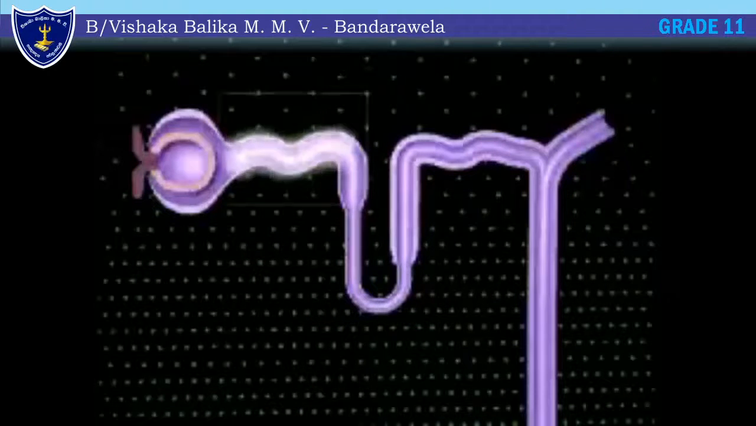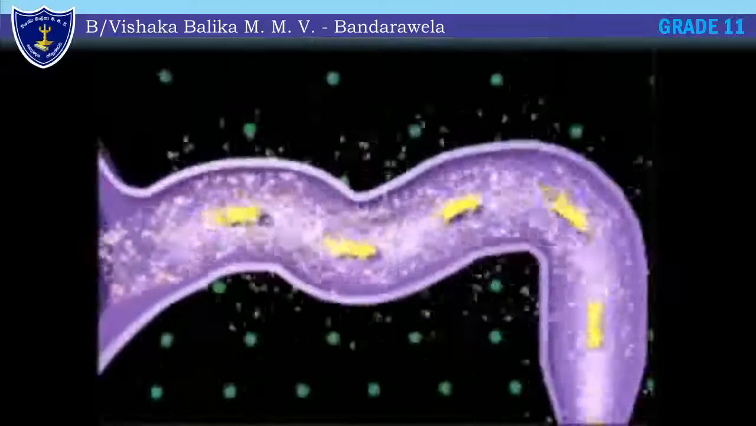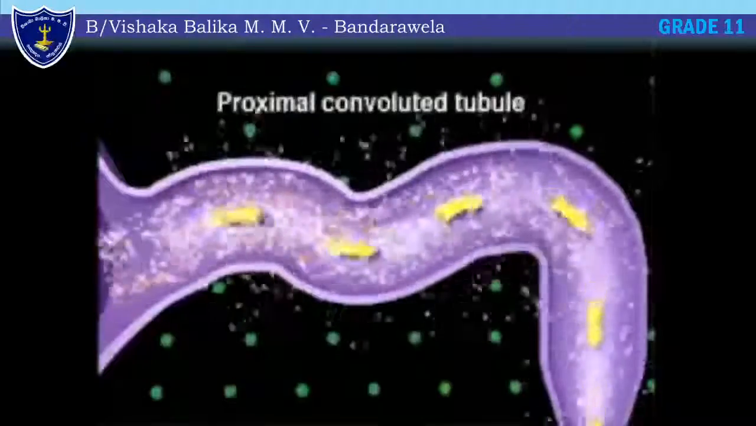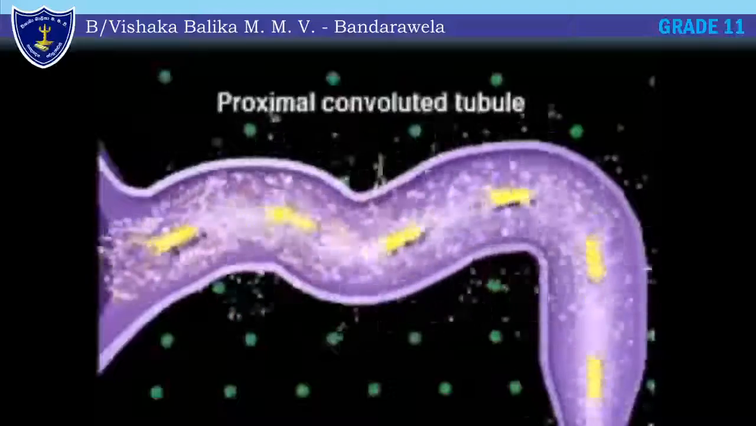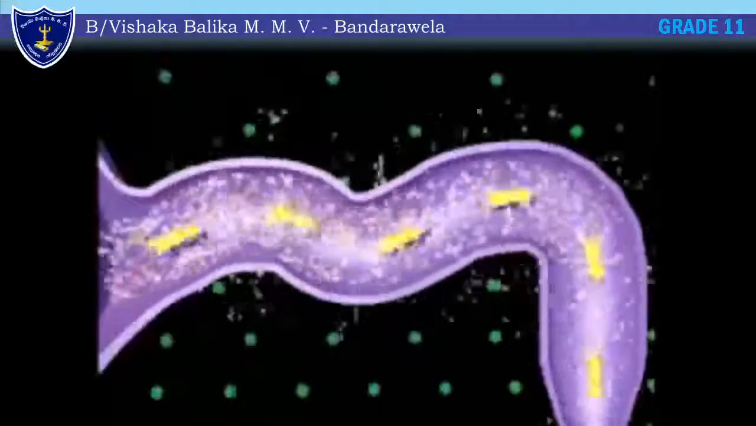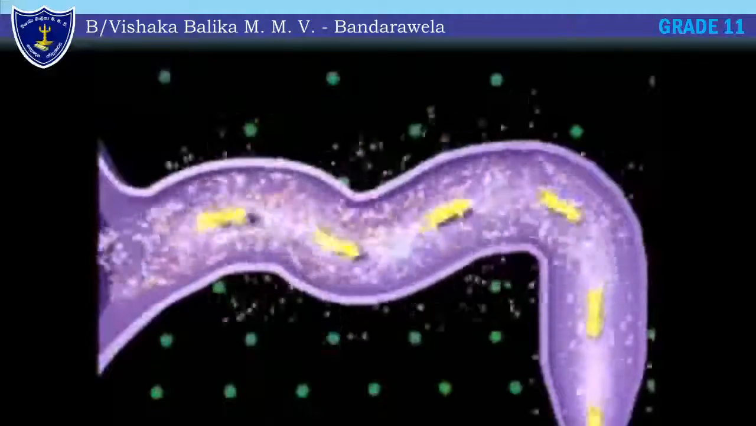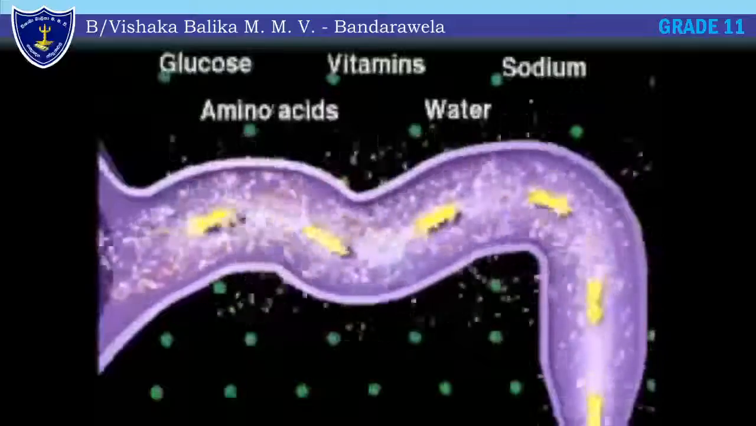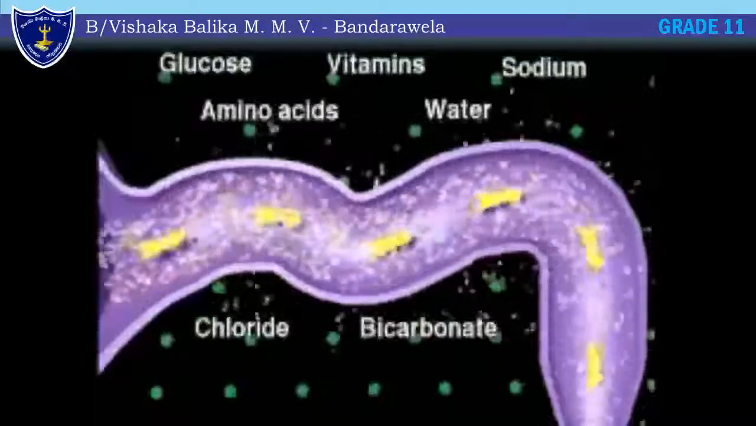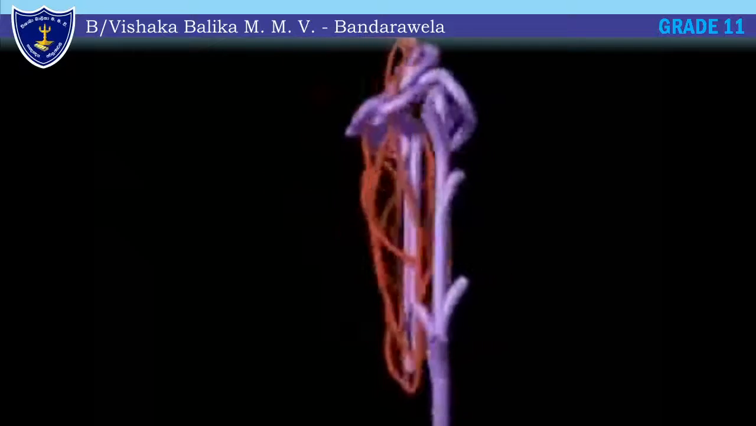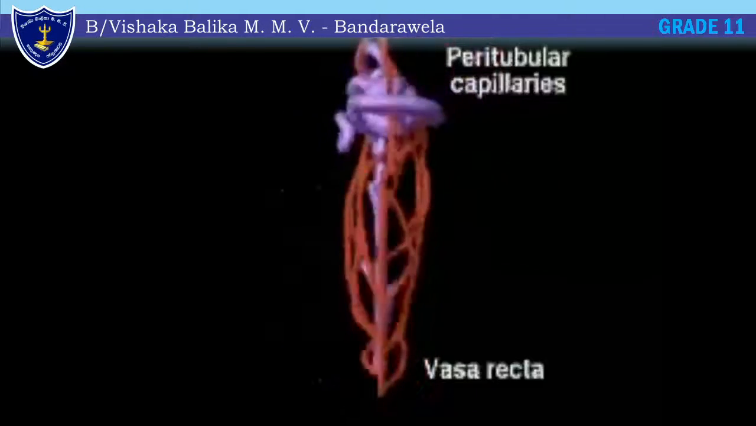Then their structures are the renal tubules. This is the proximal convoluted tube. Glucose and amino acids are reabsorbed by 100% in this place. Some vitamins, some water, some sodium, chlorides and bicarbonate, potassium and different things are reabsorbed at that site.